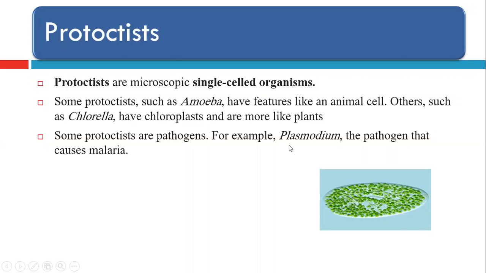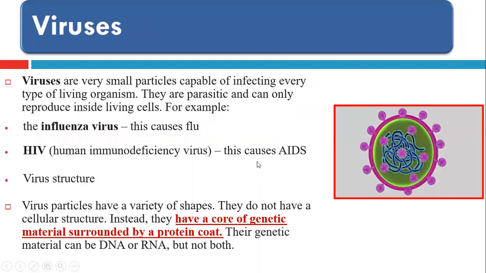An example of a pathogenic protoctist is Plasmodium, the organism that causes malaria. And viruses. They are the last kingdom, and they are not living organisms. Examples of viruses are the influenza virus and the HIV virus. The virus structure is only a capsule surrounding a genetic material, and it is not a living organism, because a virus by itself can't carry out any of the characteristics of living organisms.